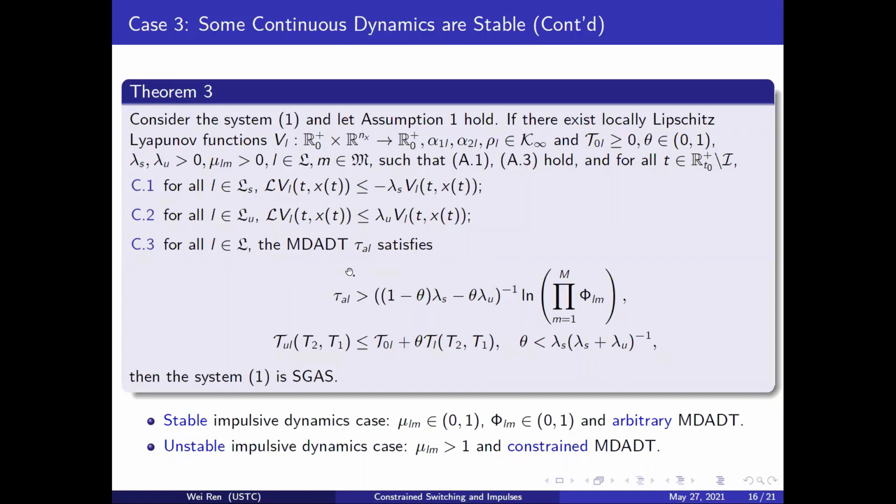The mode-dependent average dwell time condition is determined via the relation between the capital T_U and the capital T_L. In the third case, impulsive dynamics can be either stable or unstable. The difference lies in that if the impulsive dynamics is stable, then the mode-dependent average dwell time condition is arbitrary. Otherwise, the mode-dependent average dwell time condition is constrained.